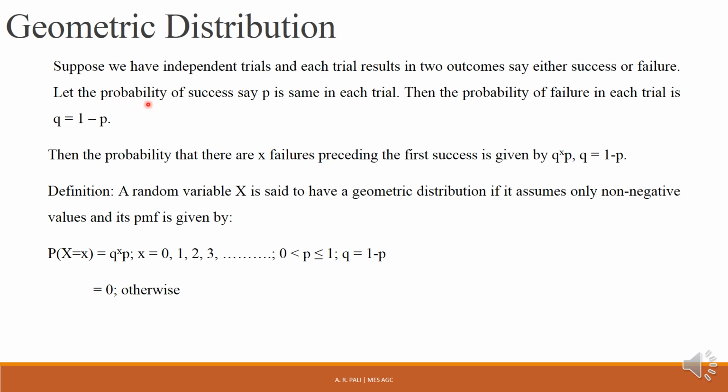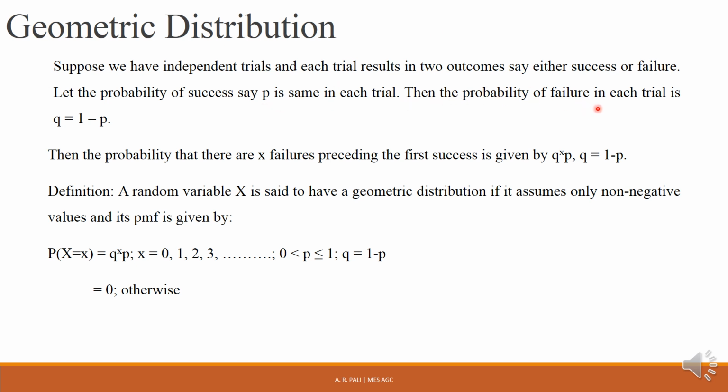Now let the probability of success, say P, be the same in each trial. So let the probability of getting heads be, suppose, P. So once a coin is tossed, the probability of getting heads is P, and in each trial, whenever we are going to toss the coin, the probability of getting heads will be the same, it will be P only, right?